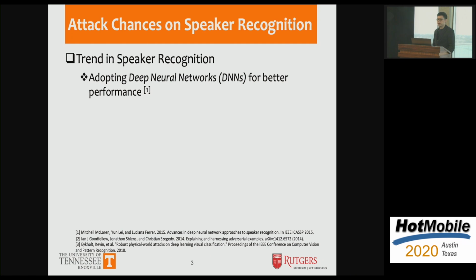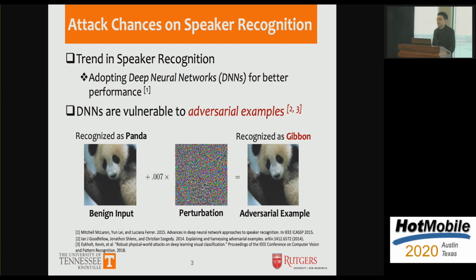So recent studies found that applying deep neural networks in speaker recognition can actually increase accuracy. However, it has been previously shown in the computer vision domain that deep neural networks are vulnerable to adversarial attacks, especially distorted input that can fool the DNN models into making false predictions. For example, in this case, we have some small distortions, and after adding the distortion, humans would still view this image as a panda. However, DNNs would misrecognize it as a gibbon.